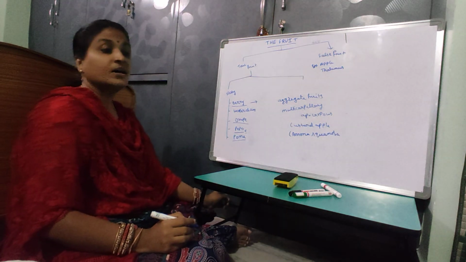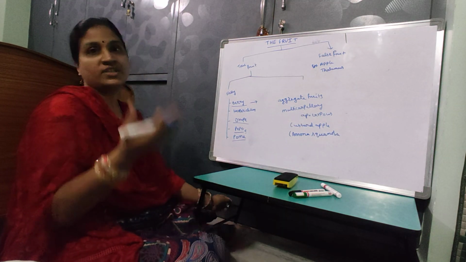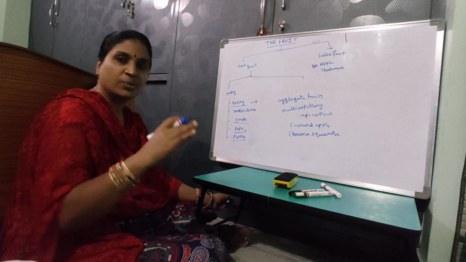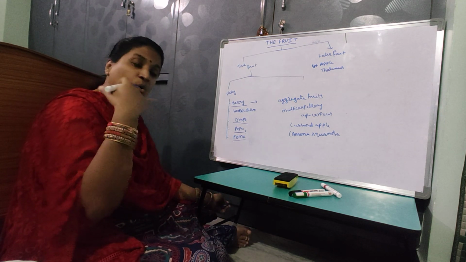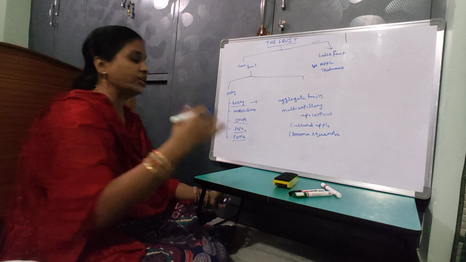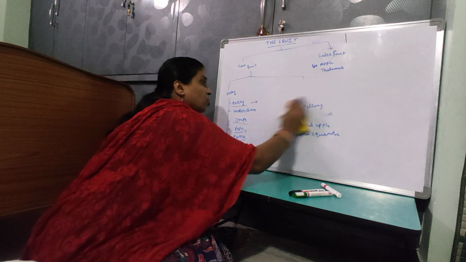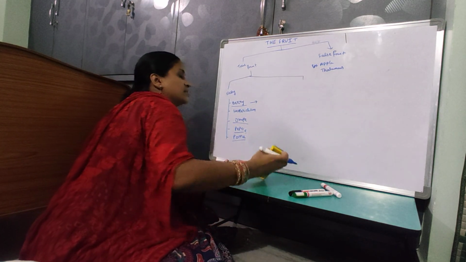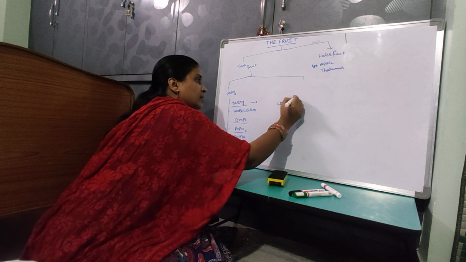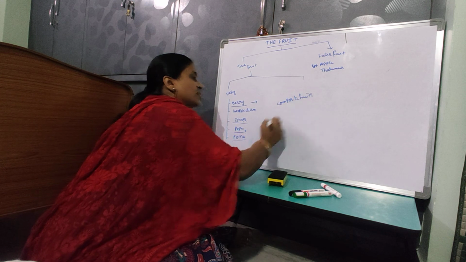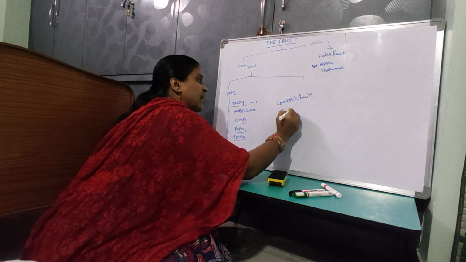Sometimes what happens? The inflorescence develops. Inflorescence means a bunch of flowers developing on a main axis. So the whole inflorescence develops into the fruit. Such types of fruits are called composite fruits. A very good example is jackfruit.